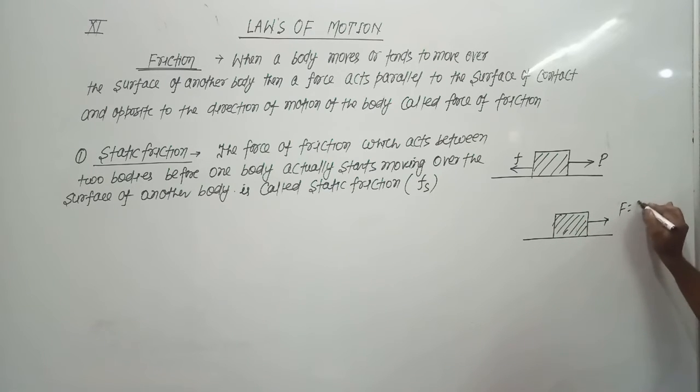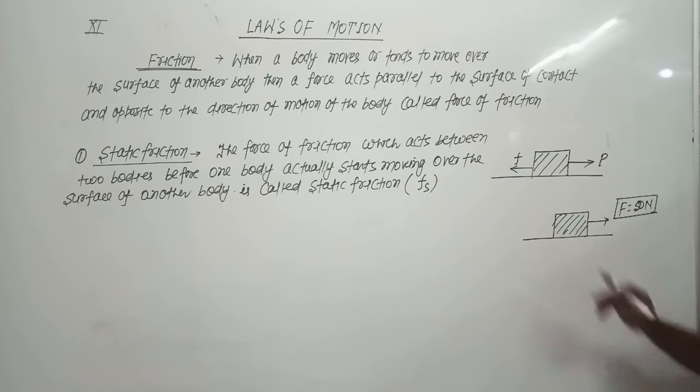Means when we apply a force of 50 Newton on this body, then the body will move, otherwise it will remain at rest. And suppose you are applying a force of 45 Newton on this body, then the body is at rest.